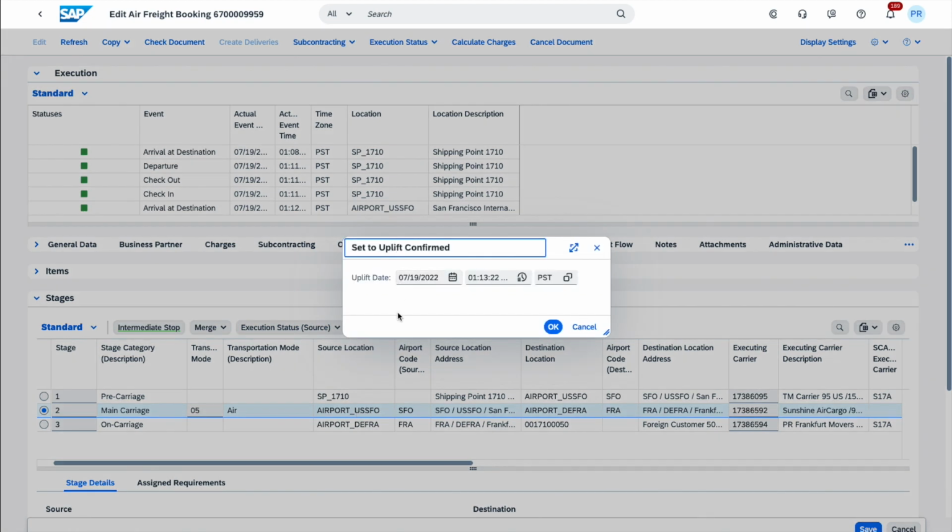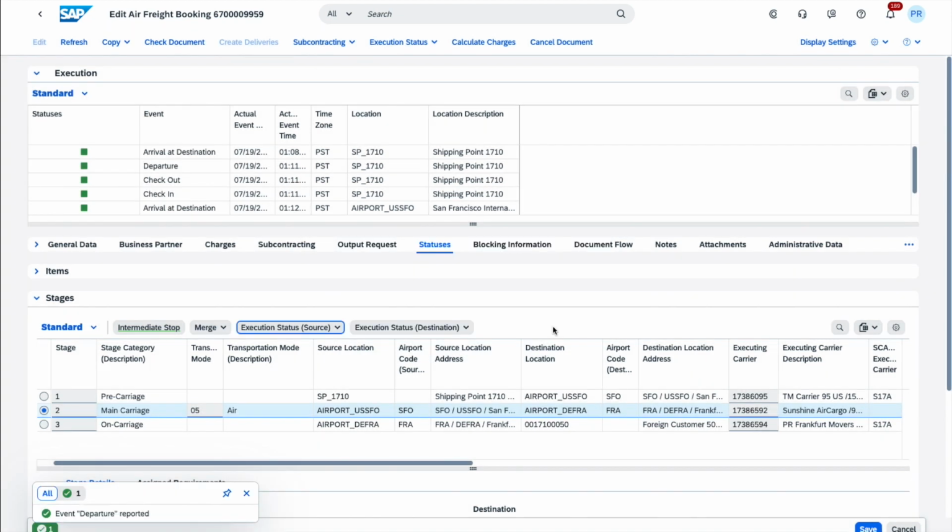And as you can see here, we have a different window coming up, which is going to set a different execution status on the freight booking, which is to confirm that the uplift or the takeoff has occurred for that aircraft, and it'll be en route to Germany. We can amend the date, of course, or we can just accept it, which is what I will do, and I will say OK. So the freight booking is now departed. The aircraft has taken off. So we can imagine that it's flying across the Atlantic, and it's going to fly across Europe and land in